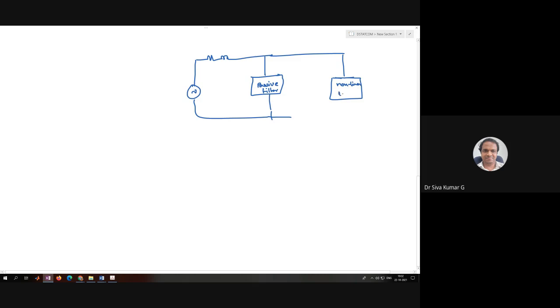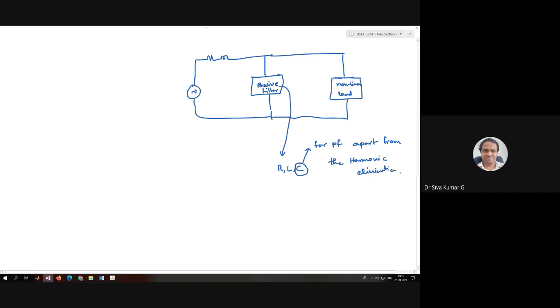See, when you say a passive filter, it is a combination of the passive elements R, L and C. When you say C, this capacitor can also be used for power factor improvement apart from the harmonic elimination.